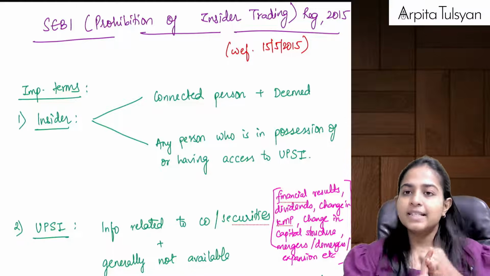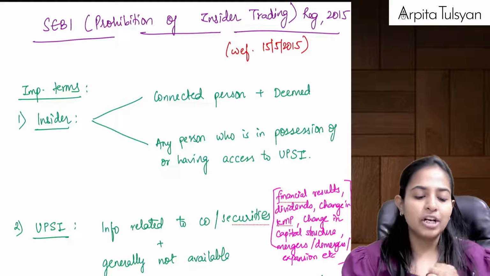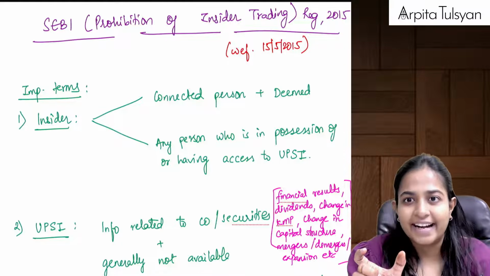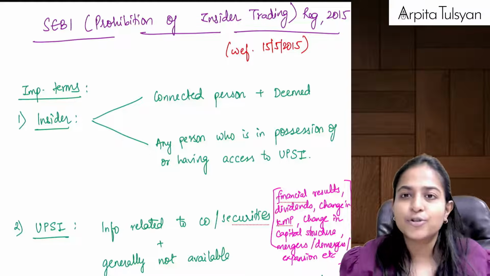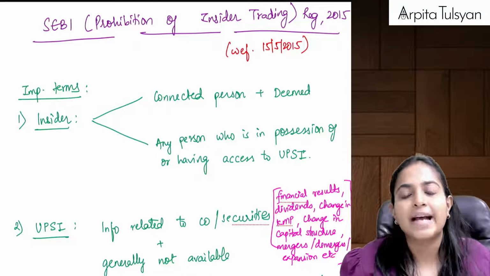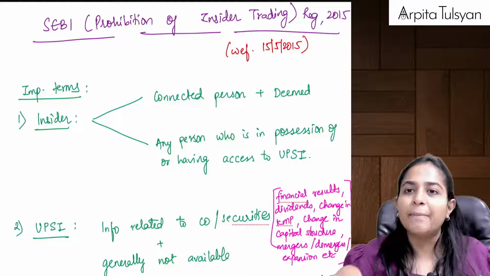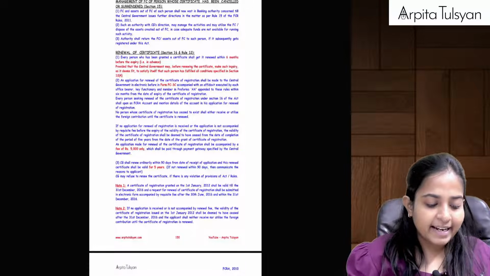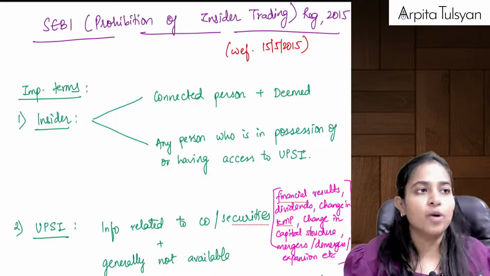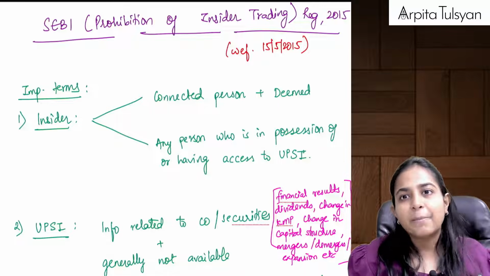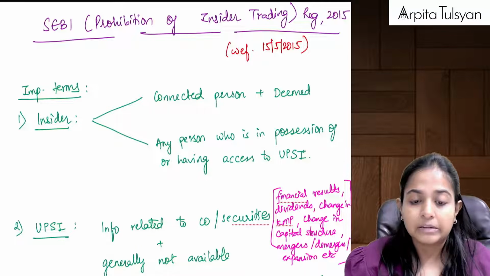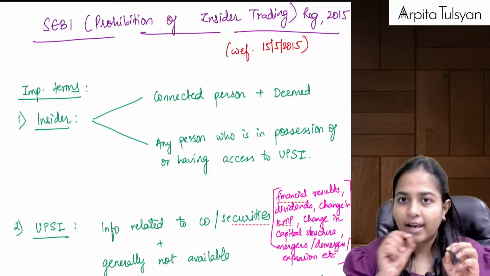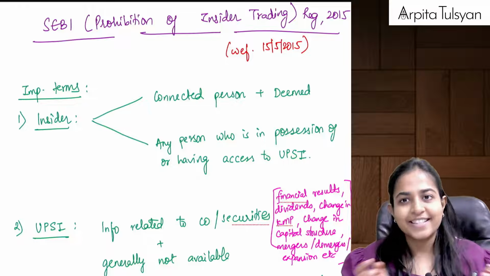Okay, once again I am repeating, what is the name of the regulation? Name of the regulation is SEBI Prohibition of Insider Trading Regulations 2015, and these regulations came into effect from 15th May 2015. Either you can refer to it directly from your textbook, from your notes, or alternatively I have summarized the textbook notes, your ICI material notes, into small handwritten notes, so you can use the same also.